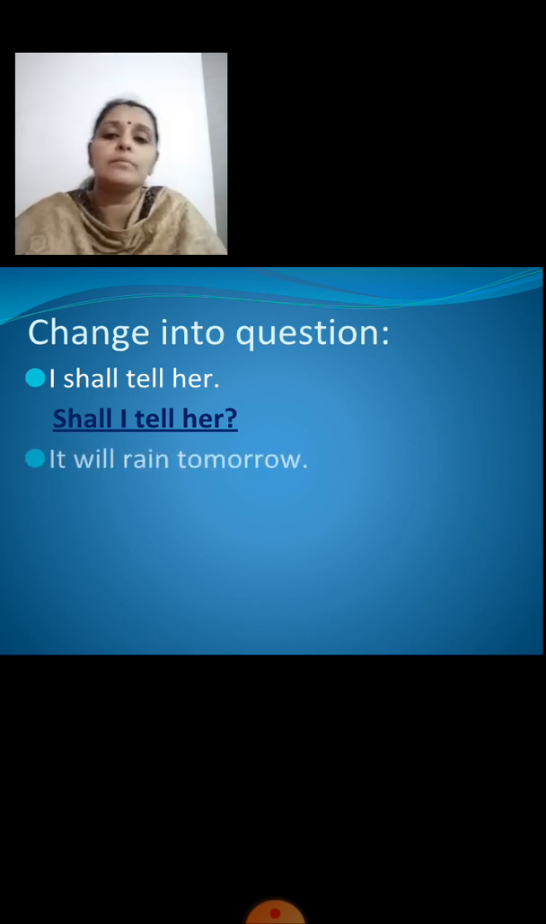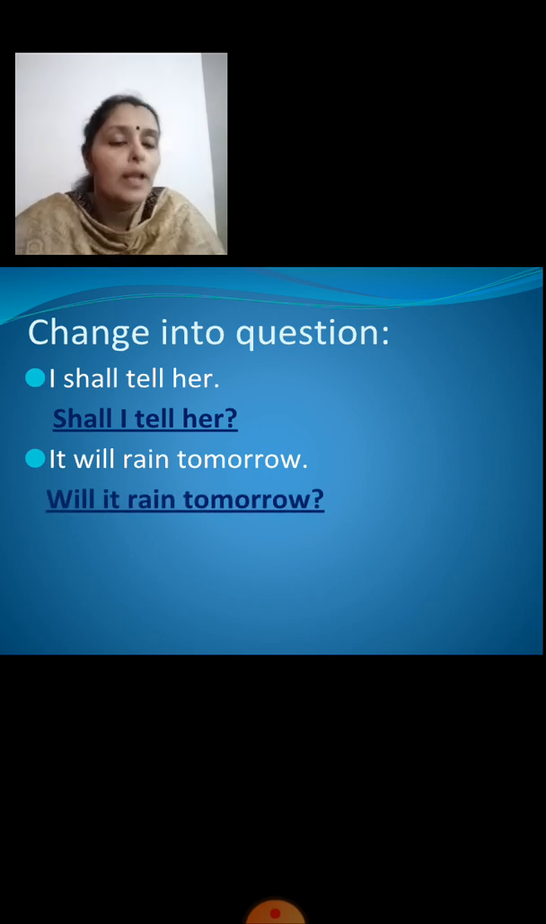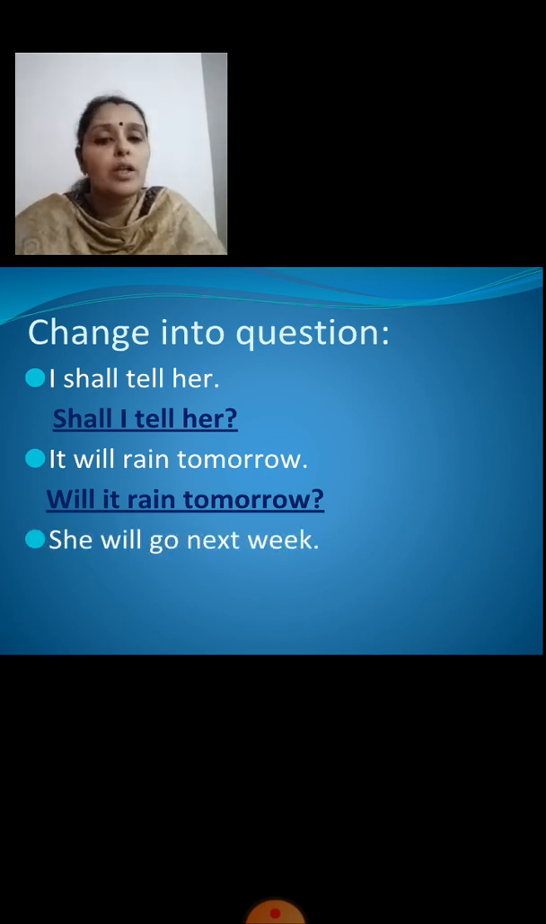The next one, it will rain tomorrow. So, frame the question for this. The question should start with will. Will it rain tomorrow? The next one, she will go next week. Now frame the question for this. The question should start with will.